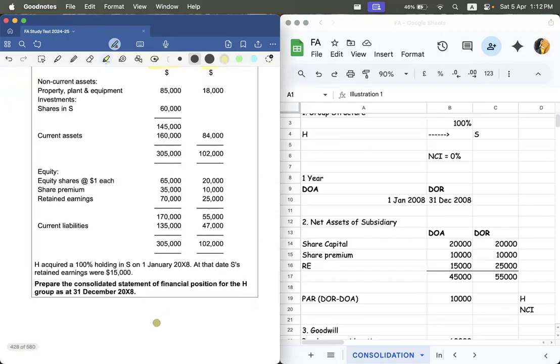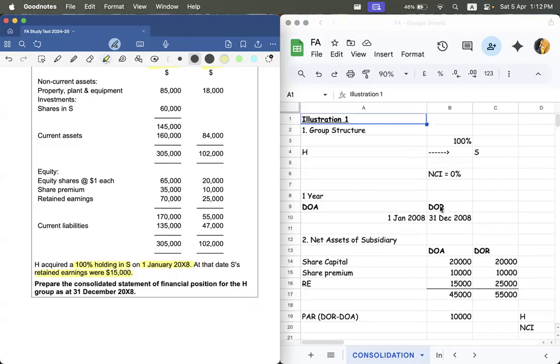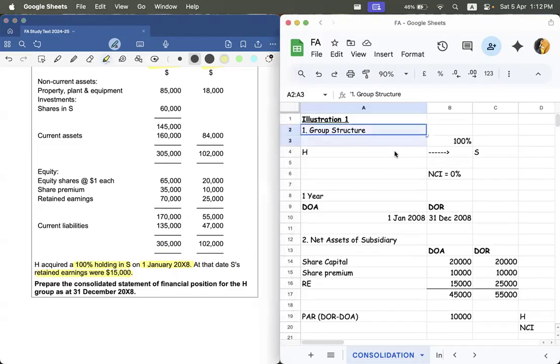And around here at the last part, they have also given you 100 percentage holding in S, and the date of acquisition is 1st January 2008. Clear? And they have also given you the retained earnings of S at that date. Understood? From here, we're going to take in our first working.